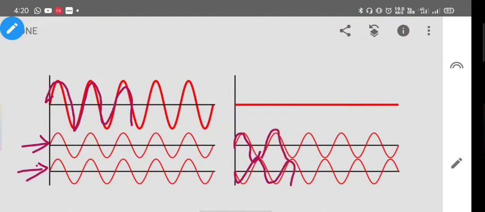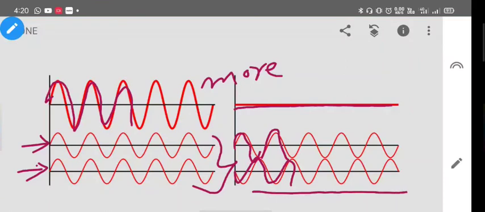In destructive interference, the resulting wave will be lower in energy. In constructive interference they are supporting, that's why the resulting wave will be more in energy, and in destructive interference they are opposing each other and the resulting wave will be less in energy.